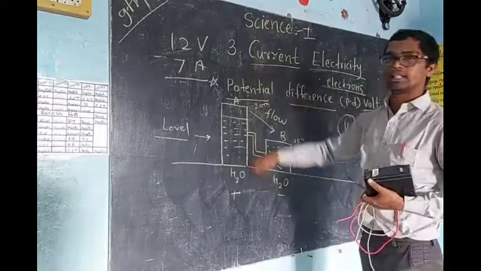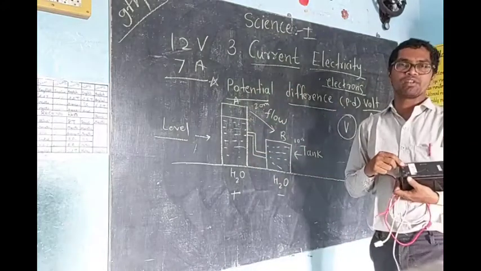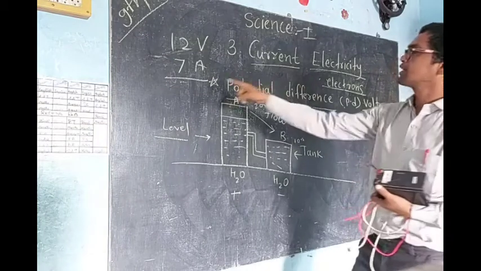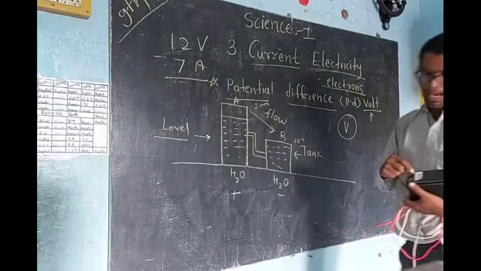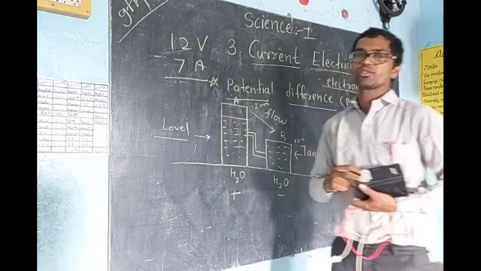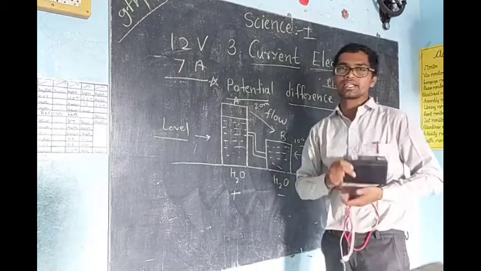Because of that difference only, the positive charge will flow toward the negative charge. And the current is 7 ampere, meaning this battery will give a maximum of 7 ampere current. You may get less, but more than 7 ampere you will not get from this battery.